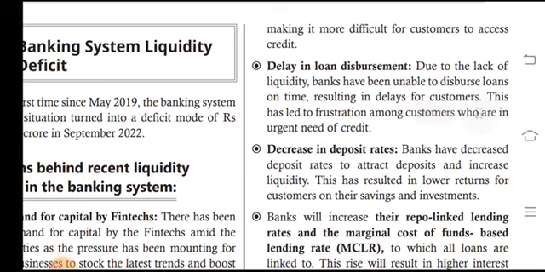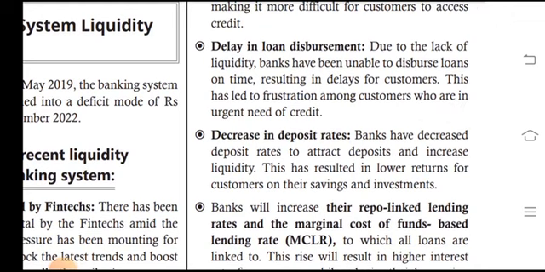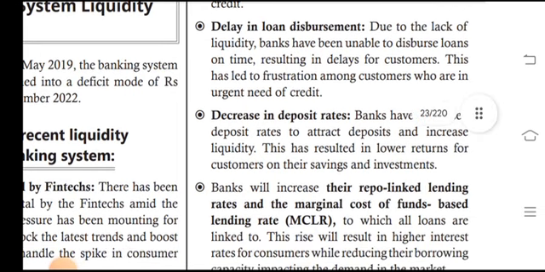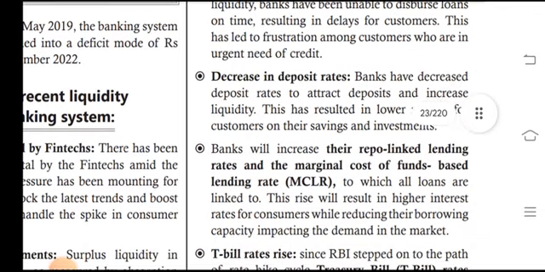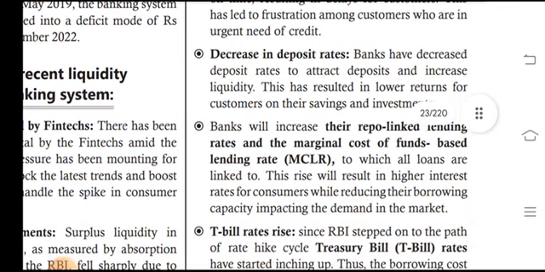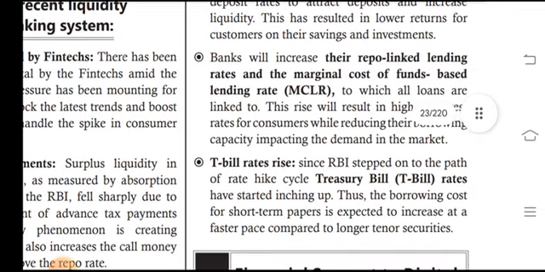This makes it more difficult for consumers to access credit. Delay in loan disbursements: due to the lack of liquidity, banks have been unable to disburse loans on time, resulting in delays for consumers, and this has led to frustration among consumers who are in urgent need of credit. Decrease in the deposit rate: banks have decreased deposit rates to attract deposits and increase liquidity, and this has resulted in lower returns for consumers on their savings and investments.